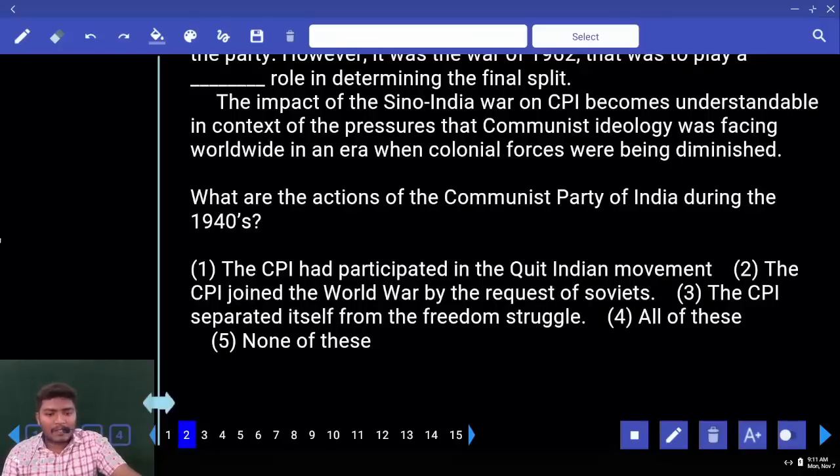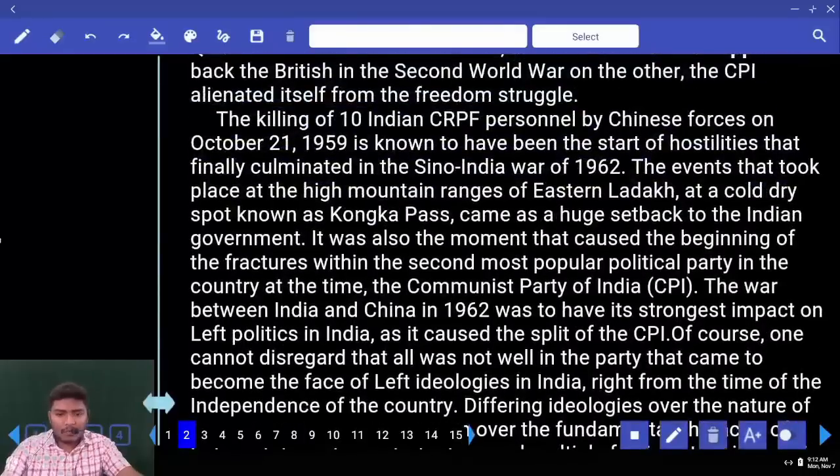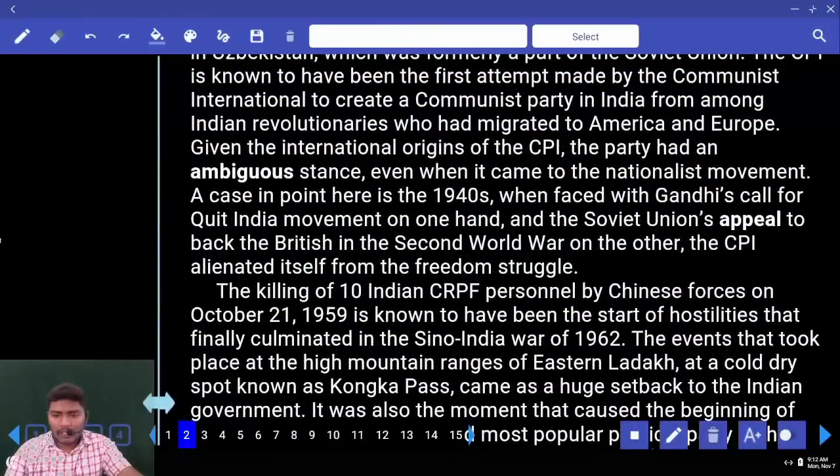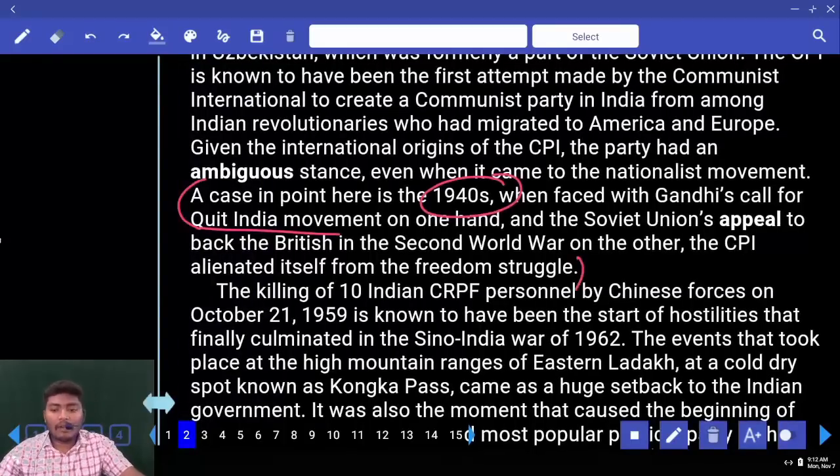The CPI had participated in the Quit India movement. The CPI joined the World War by the request of Soviets. The CPI separated itself from the freedom struggle. Look at the first one. Participated in the Quit India movement. Okay. Where is this word Quit India movement? Can you tell me? Here it is. If you can see 1940s here, if you read this little line there, then you will understand what happened.